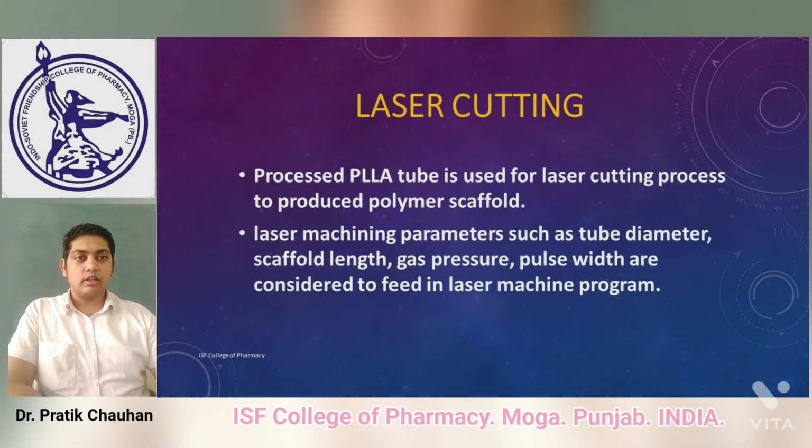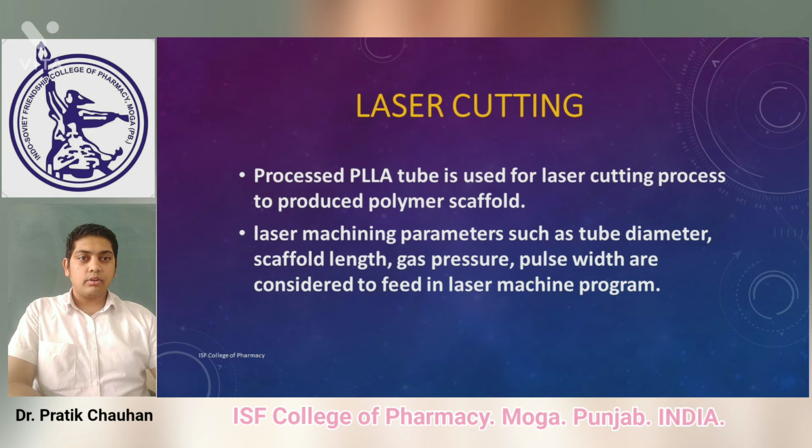After that, one of the most important parts is laser cutting. The processed PLLA tube is used in the laser cutting process to produce the polymer scaffold. Laser machining parameters such as tube diameter, scaffold length, gas pressure, and pulse width are fed into the laser machine program. After the laser cutting, another important process is the platinum marker deposition. After marker deposition, it is sent for the drug coating.